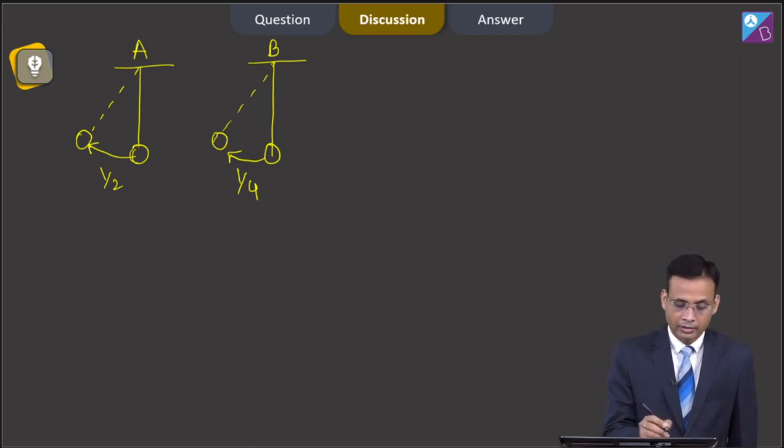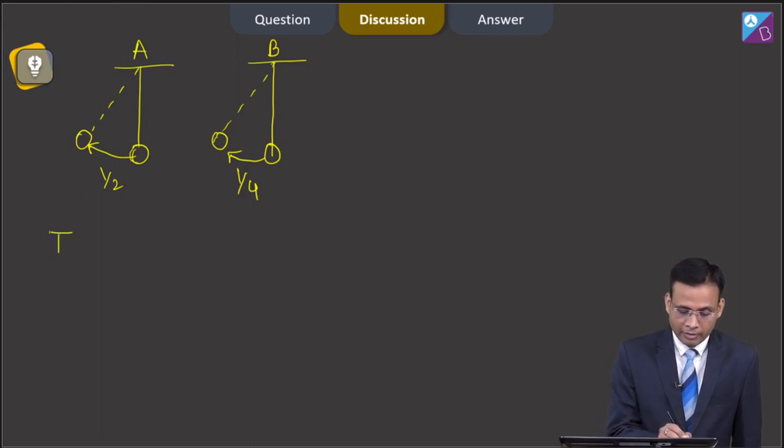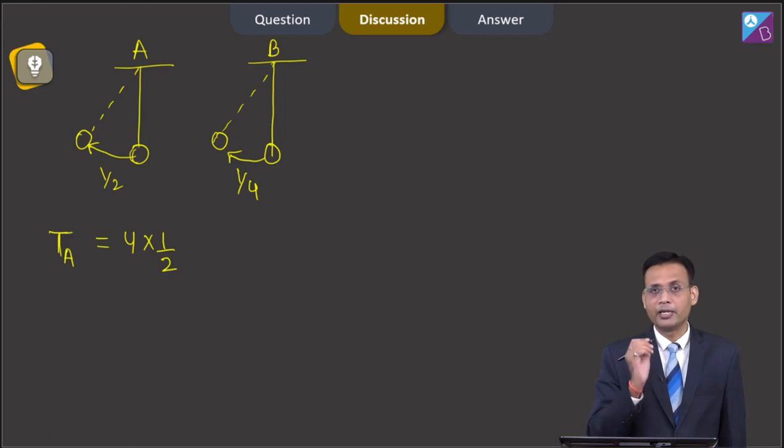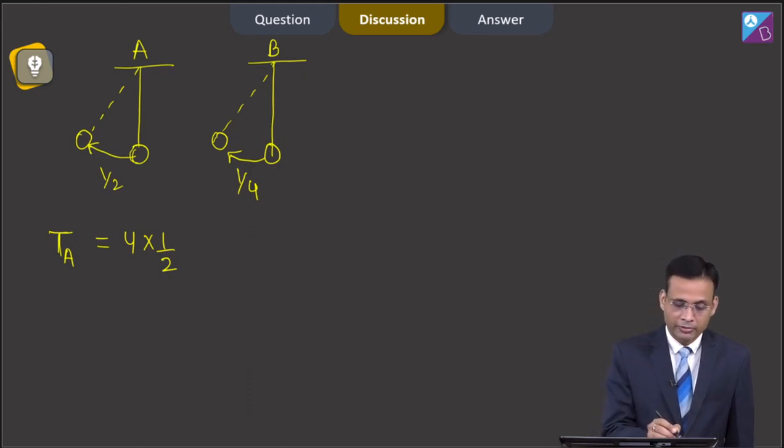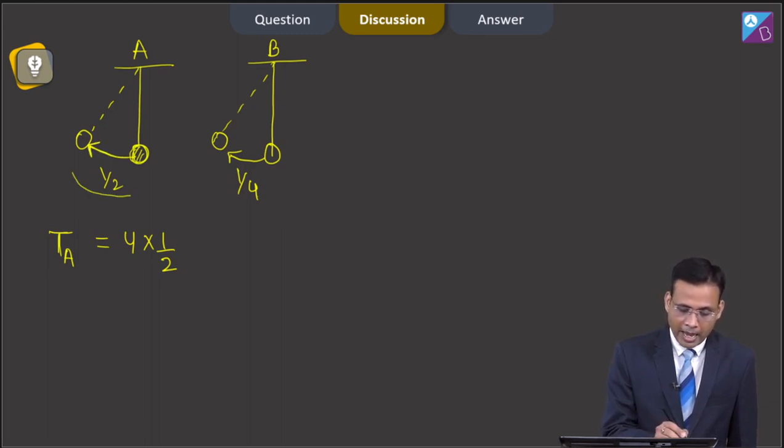To calculate the time period of pendulum A, we can say the time period of A is equal to 4 times 1/2, because the time period of a pendulum means the time taken by the pendulum to complete one oscillation. One oscillation means it starts from mean position, reaches the extreme, comes back to the mean position, again reaches the other extreme, then again comes back to its mean position.